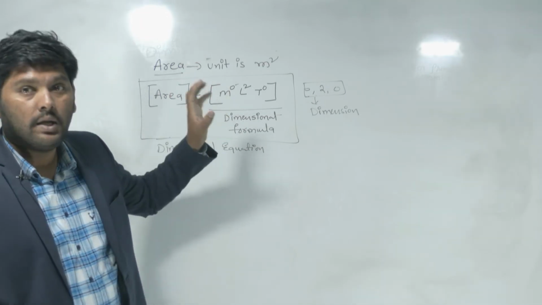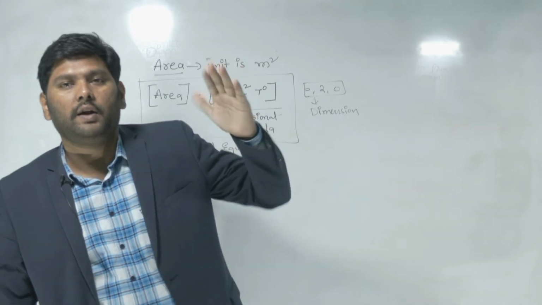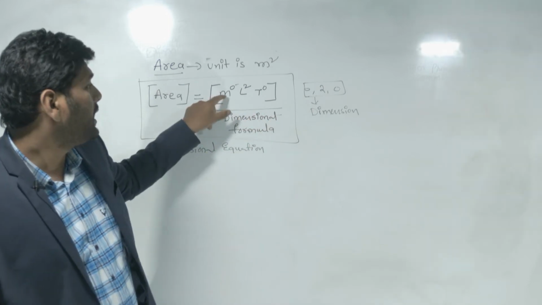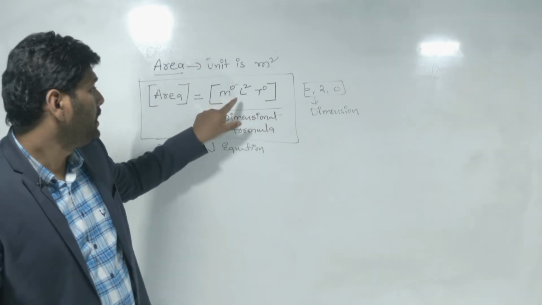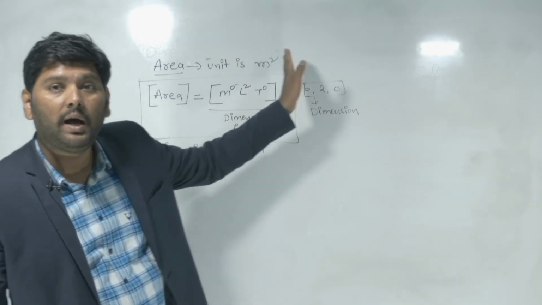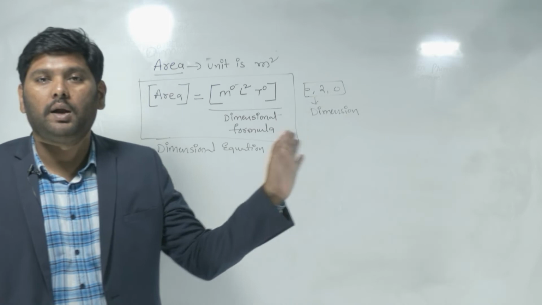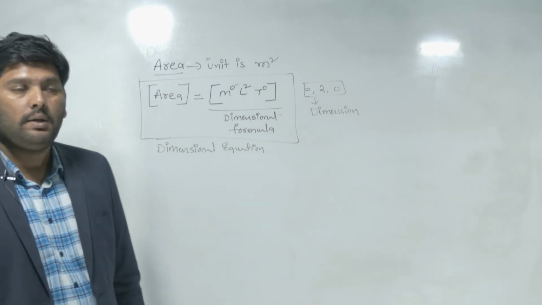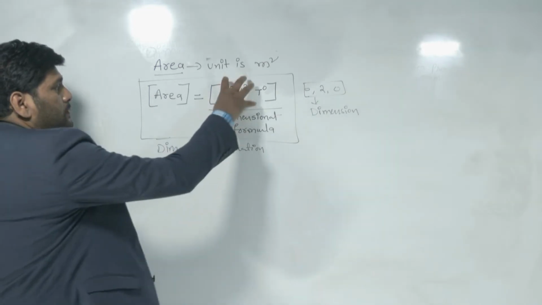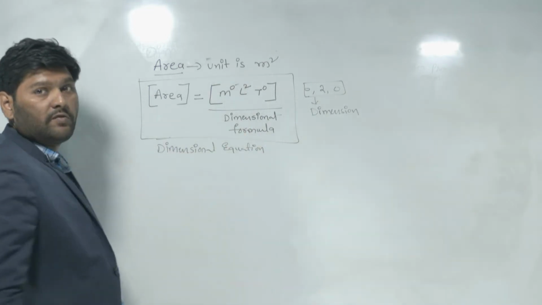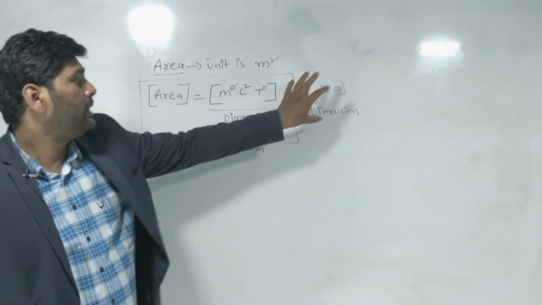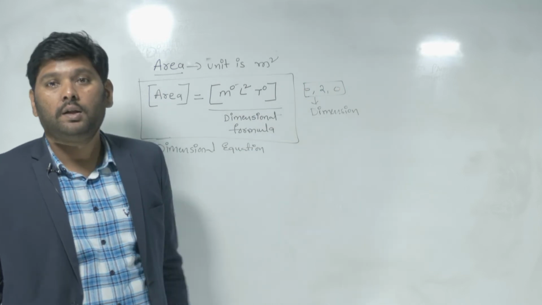Now in that case, I wish to write this total thing in fundamental quantities. The first fundamental quantity is mass. Mass power becomes 0, length power becomes 2, time power becomes 0. The remaining are all 0 only, but I am not representing them, only 3 quantities here. So this simple part is known as the dimension formula. This total combined is called the dimensional equation, and the powers are said to be what?